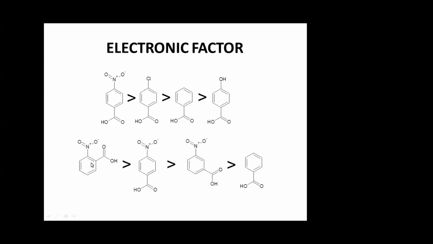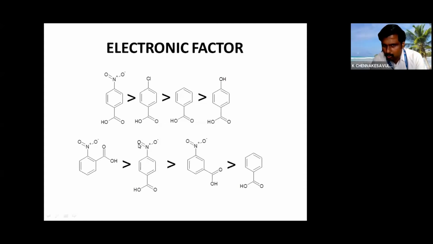Similarly here, a withdrawing group. If it is present at ortho, meta, or para, what will happen? If it is not there, what will happen? Just see that this is a pure electronic factor. This is called an electronic factor, which is dominating in this case. The problem here is the acidity of benzoic acid. If you vary the substituent, what will happen?